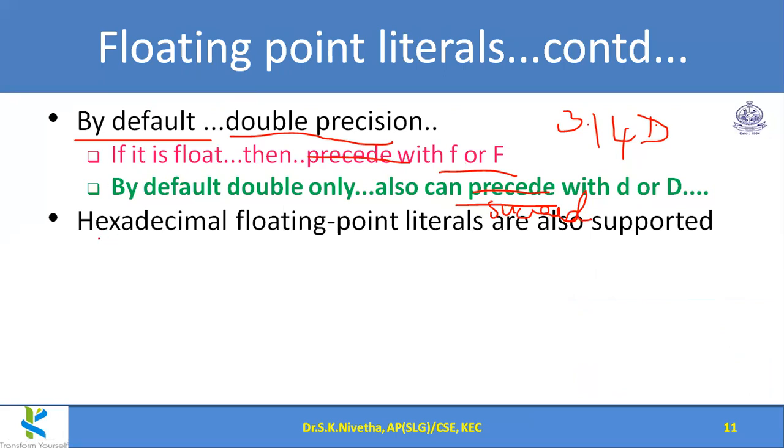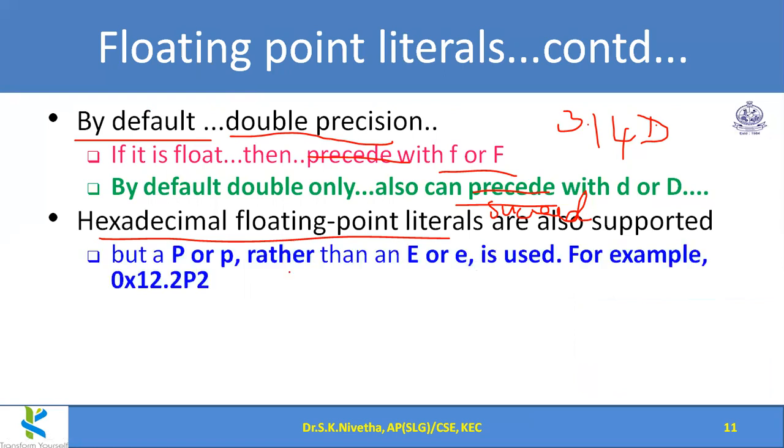And we can even mention hexadecimal floating point literals also. That can be represented as we represent integer values with 0x. The same way we can give, but for exponents, it should be P instead of E. P means power here. Instead of the normal exponent, the hexadecimal literal should use P instead of E. So 0x12.2P2 means 12.2 power 2. So in that way, it should be considered.